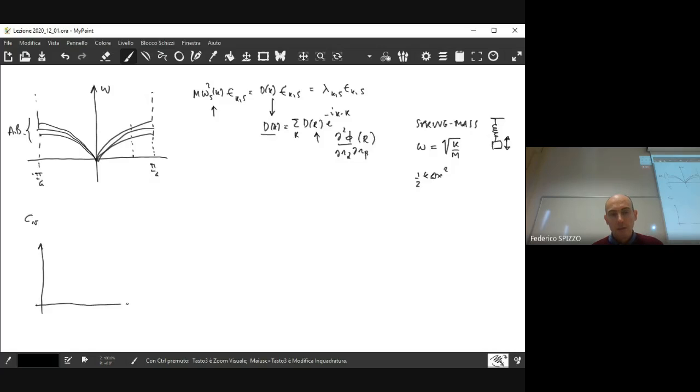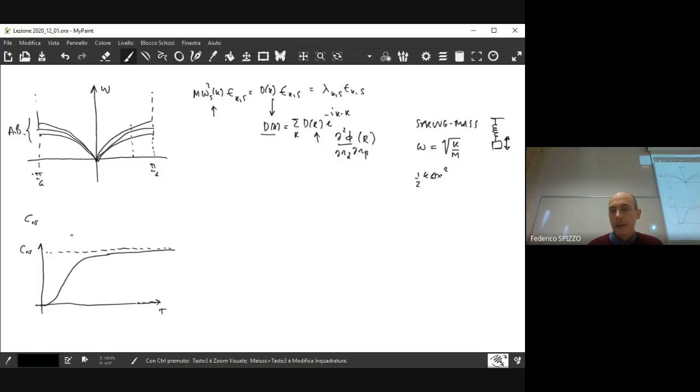So in solids, you find that the CV has a high temperature saturation value, and then at low temperature, you have a decrease, and then the CV goes to 0. So what we found for electrons is that at low temperature, CV actually goes to 0, but that dependence is linear.